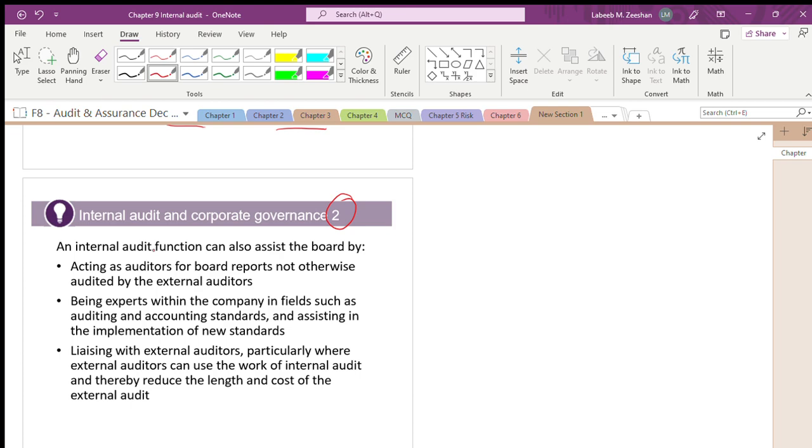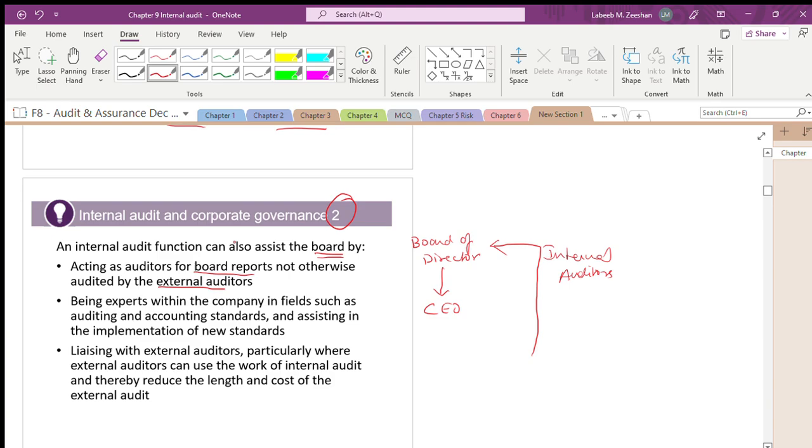What is the board and internal audit? How will they report to the board of directors? That's why I told you now. These are the board of directors, and the CEO will be there. The internal auditor will directly report to the board of directors. Even they will overlook the CEO. The CEO will not be in the picture as such. Being experts within the company, internal auditors act as auditors for board reports not otherwise audited by external audit.